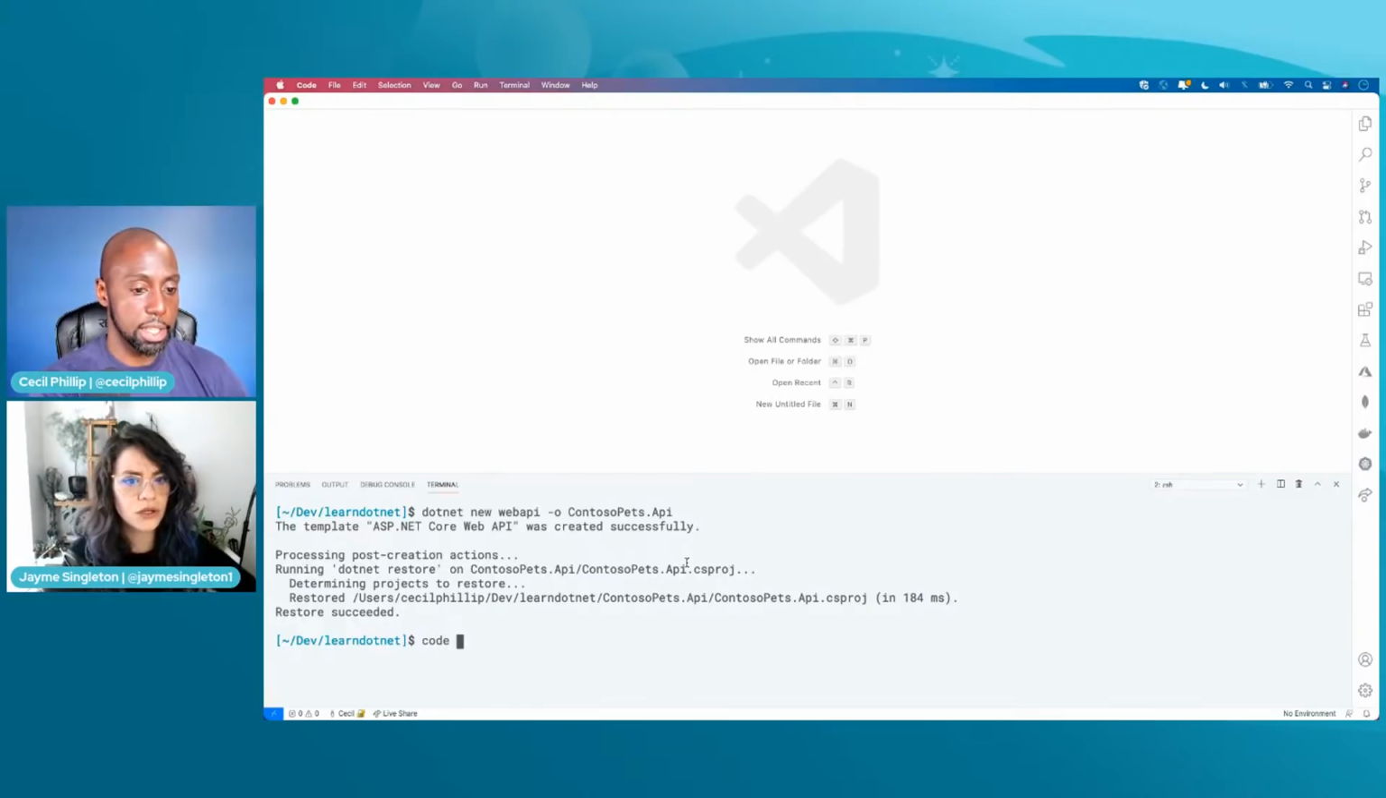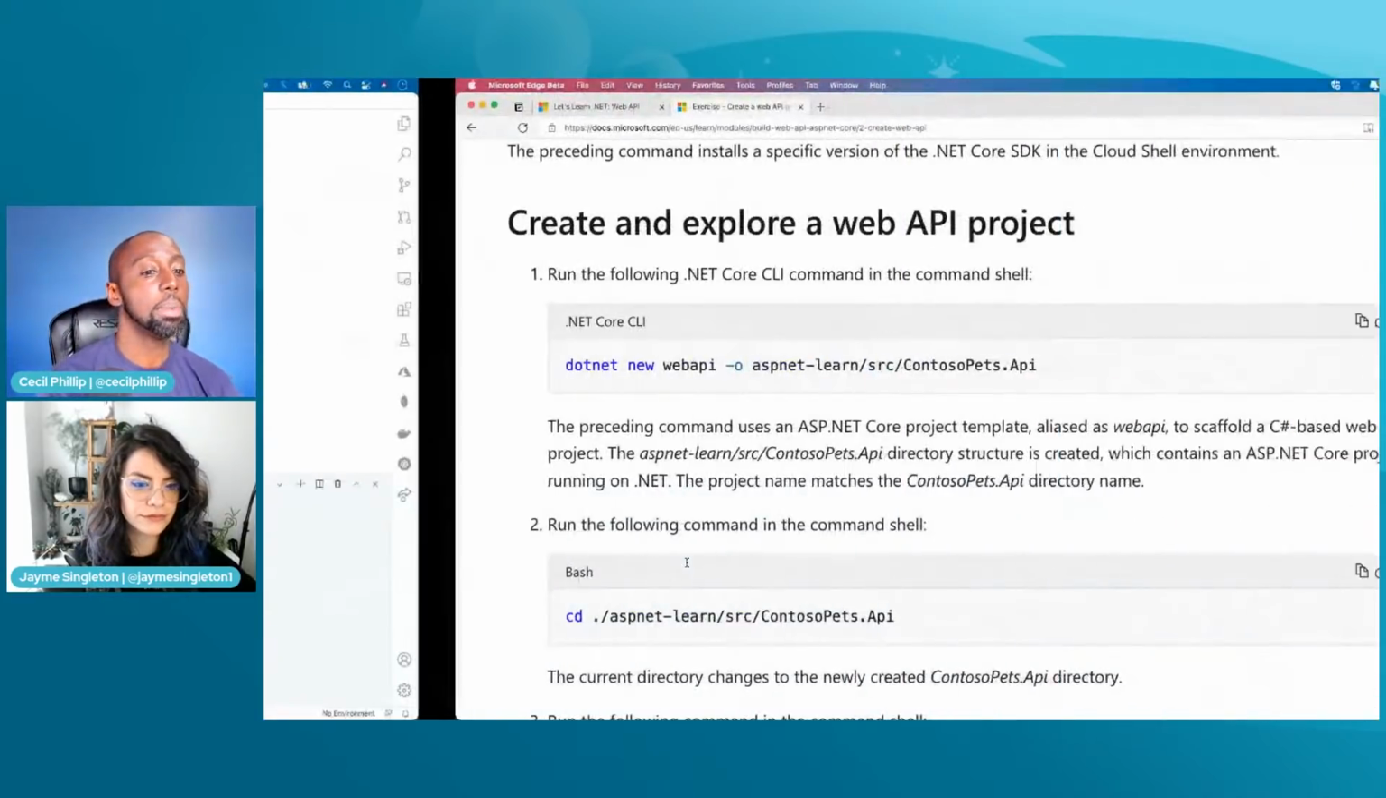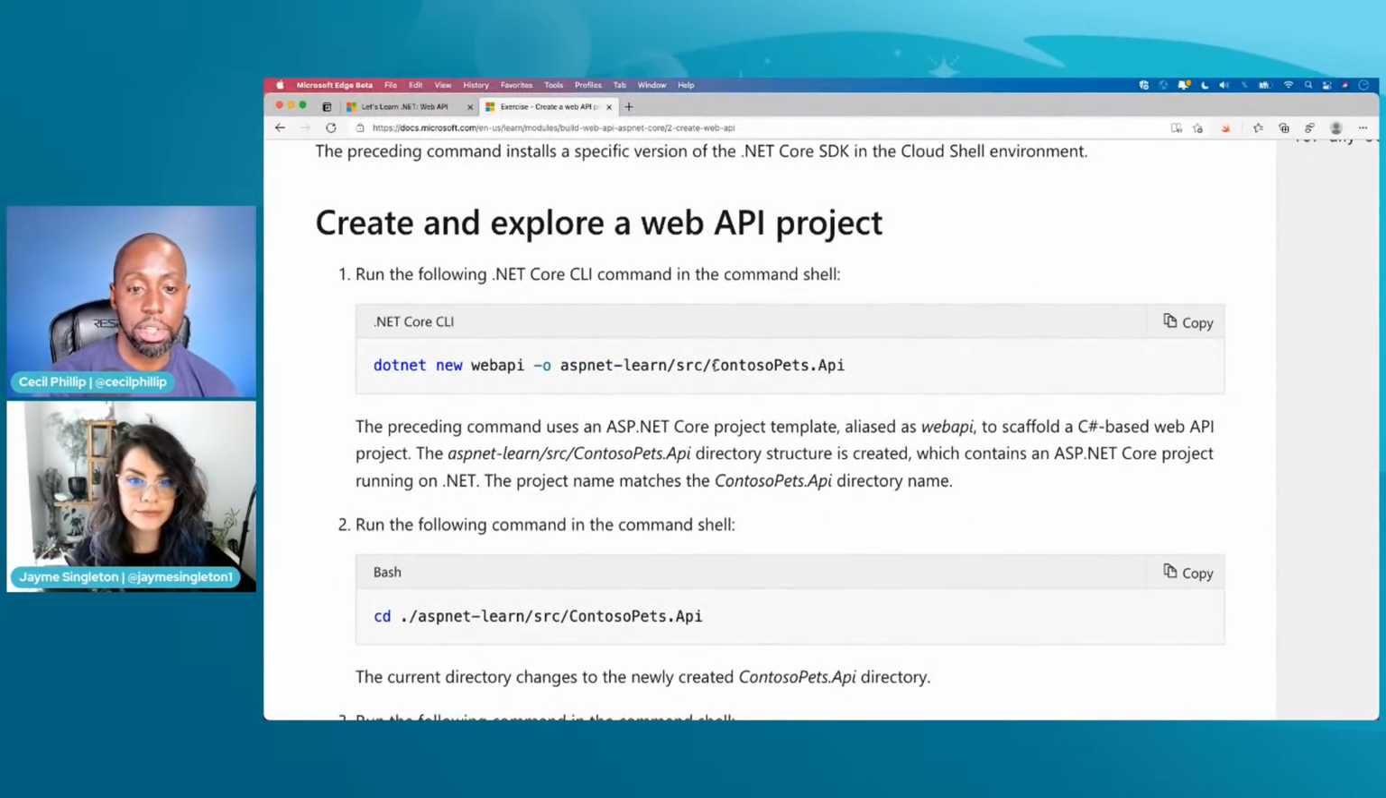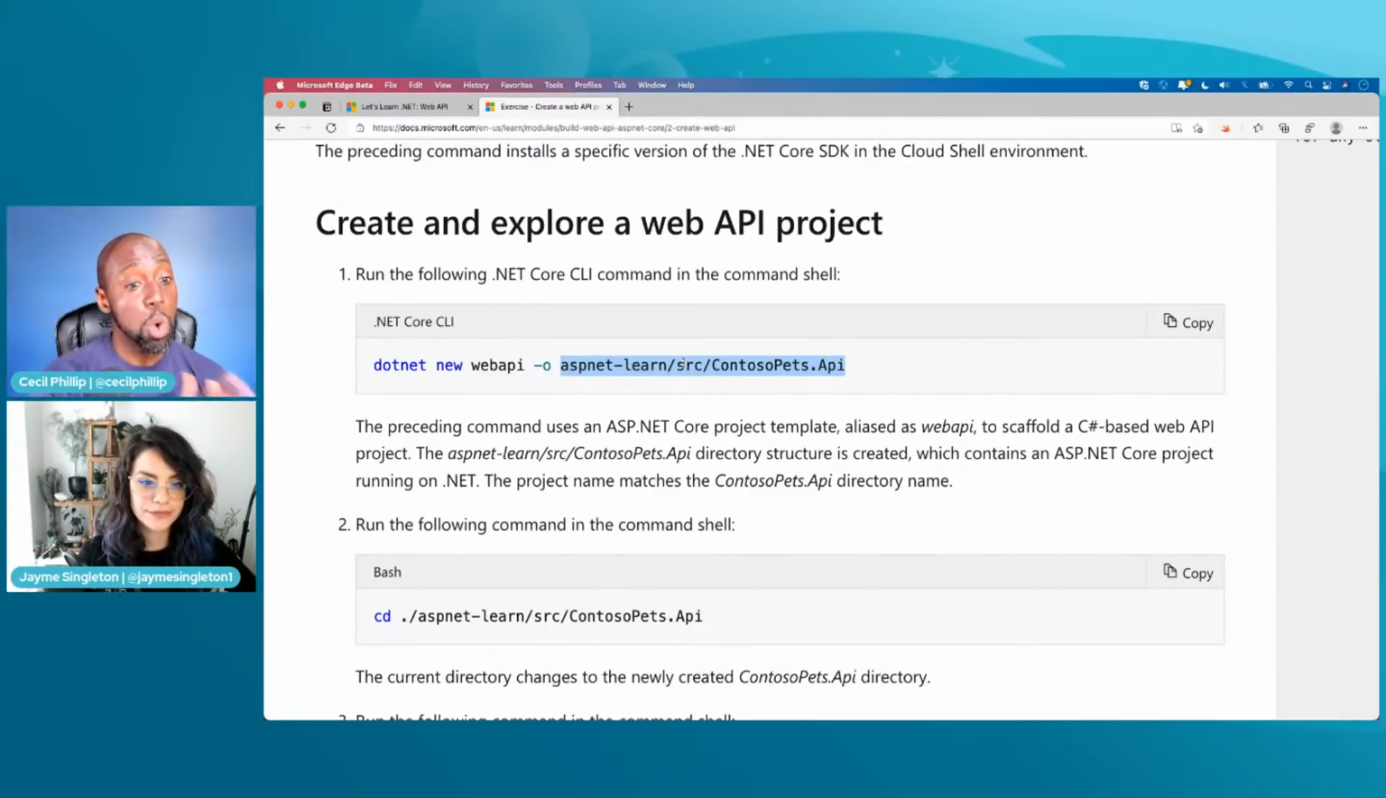I have a question, Cecil. Yes. Why did you delete that? Why do you only want the Contoso portion? Why did I delete that? Because I'm already in a folder that I want this to be in. So what this command would do is create an ASP.NET Learn folder, and then a source folder, and then a Contoso Pets API folder. So I don't need like three levels deep of folders. You know what I mean? I want it to be in the folder that I'm in right now. If you wanted it to create this level deep of folders, that's totally fine. But I just wanted to use this service level folder. So this last piece is going to be the actual destination of where my code is going to live. If that makes sense. Yes, thank you very much.